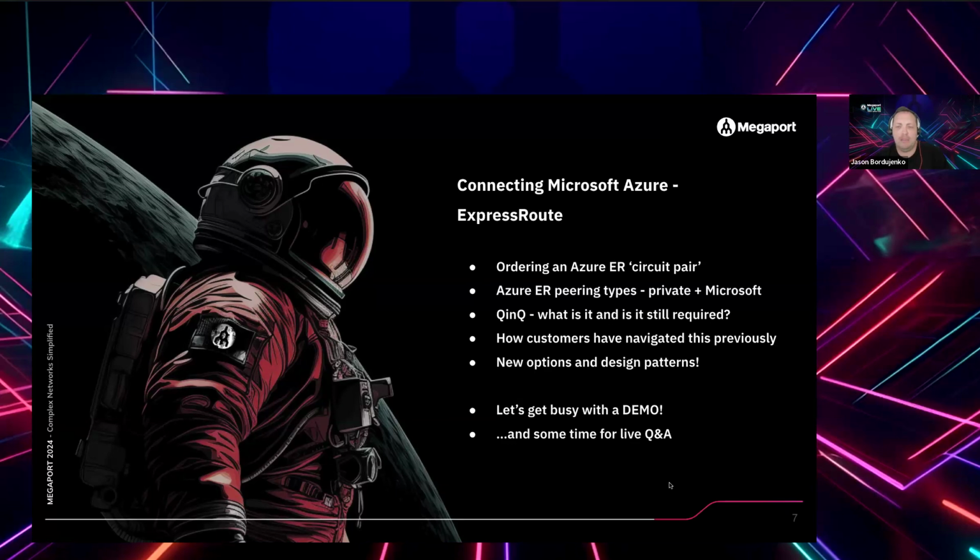So firstly, the process, we won't actually go through the full process end to end. This is documented well on the Microsoft and the Megaport websites. But what does it mean to have an Azure ExpressRoute circuit? And when we use the word circuit, it actually implies a circuit pair. So we'll speak about that in a little bit of detail once we've gone into the demo phase.